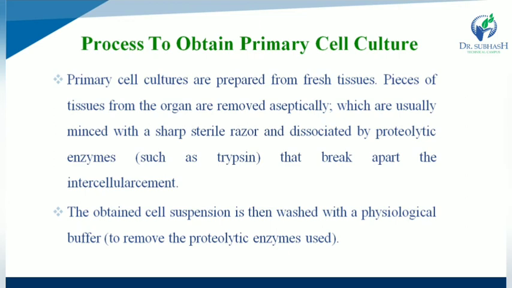The obtained cell suspension is then washed with physiological buffer to remove proteolytic enzyme if it is present.